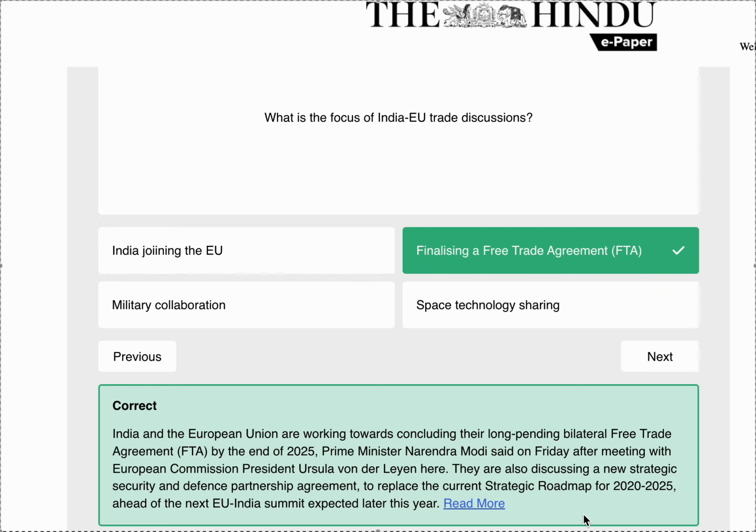They are also discussing a new strategic security and defense partnership agreement to replace the current strategic roadmap for 2020 to 2025 ahead of the next EU-India summit expected later this year.